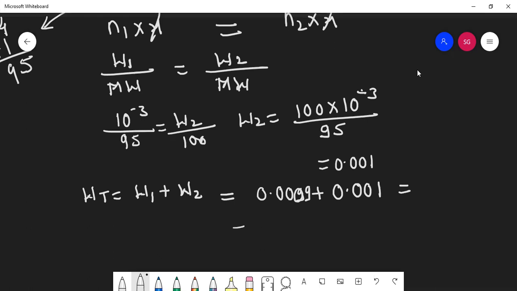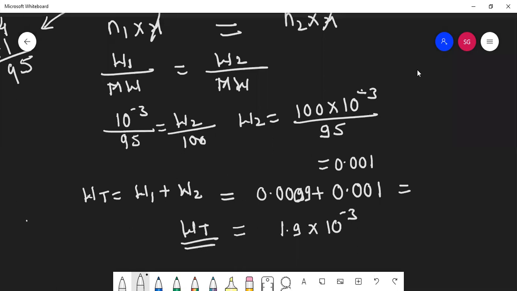Tell me that. So will it come 1.9 into 10 raised to minus 3? Yes, sir. Yes, 1.9 into 10 raised to minus 3. So this we got the weight.